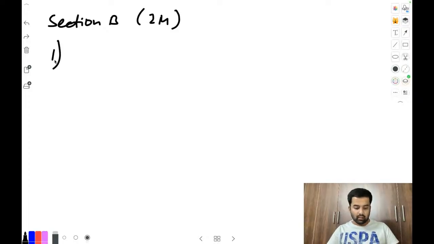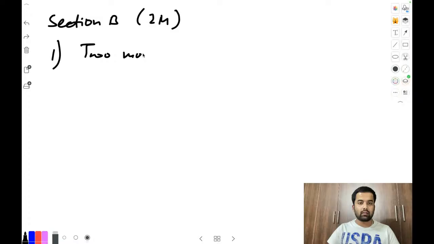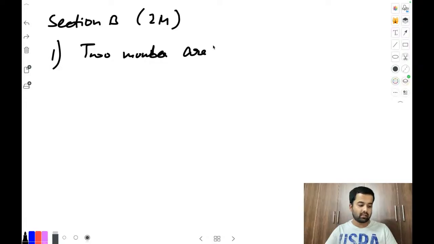Okay, the first one. Try this, everyone. In this one, you need to write a brief answer according to the 2 marks. Don't write so much that it runs to 1.5 pages or 1 page. Maximum 6 to 7 lines.